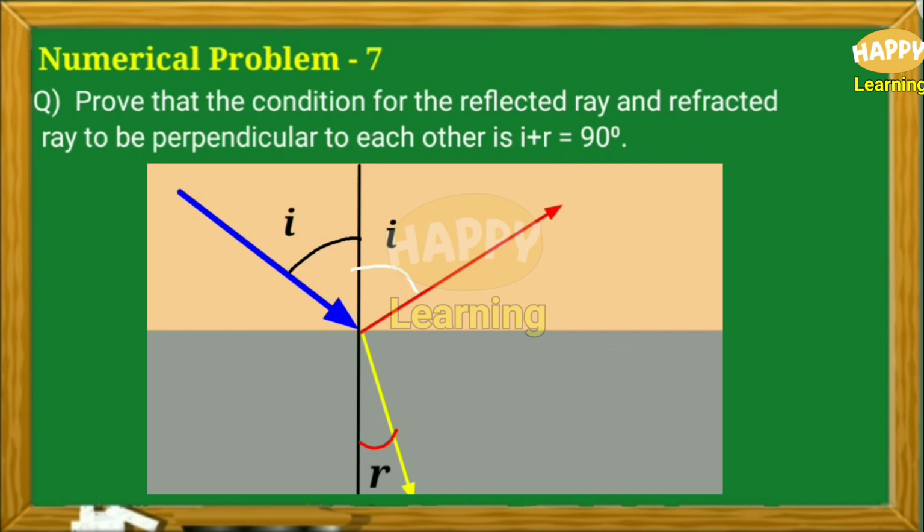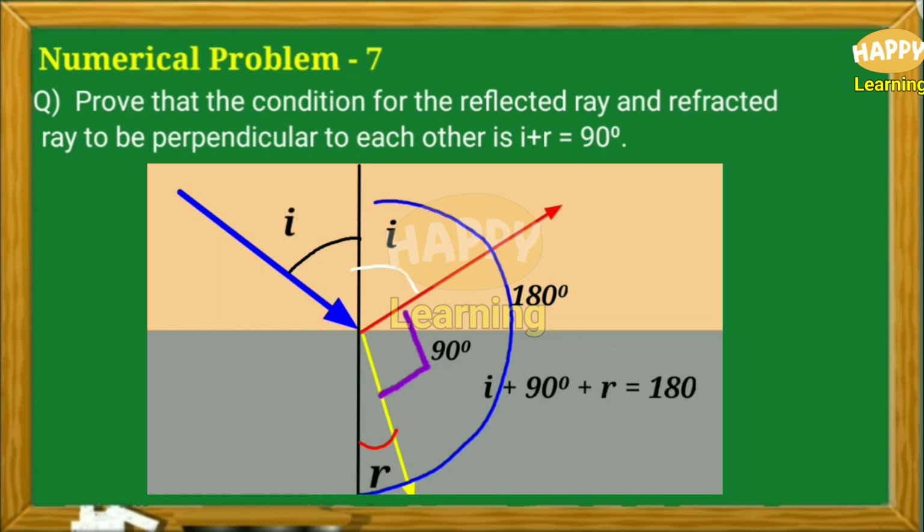In the question, it is asked that the reflected ray and refracted ray should be perpendicular to each other. That means the angle between these two rays, that is reflected ray and refracted ray, is 90 degrees. From the diagram, the total angle on this normal will be 180 degree. Then I plus 90 degree plus R is equal to 180 degree. Then I plus R is equal to 90 degree.